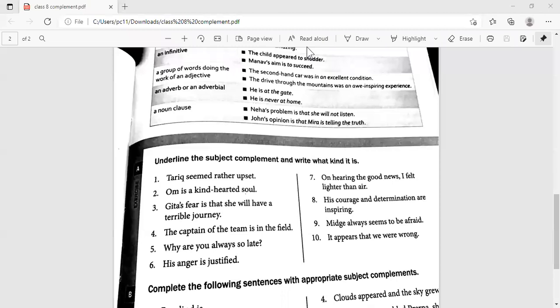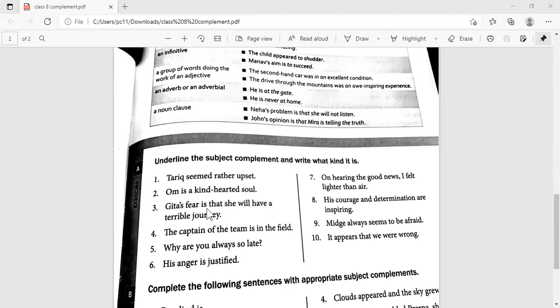Please identify the complement. Om is a kind-hearted soul. Who are we talking about? Om. Is. Once again, what are the words after it? Please let me know. Yes, absolutely. Is there the verb, right? A kind-hearted soul. Complement is not necessarily one word. It can be more than one word. Where will A go? A kind-hearted soul.